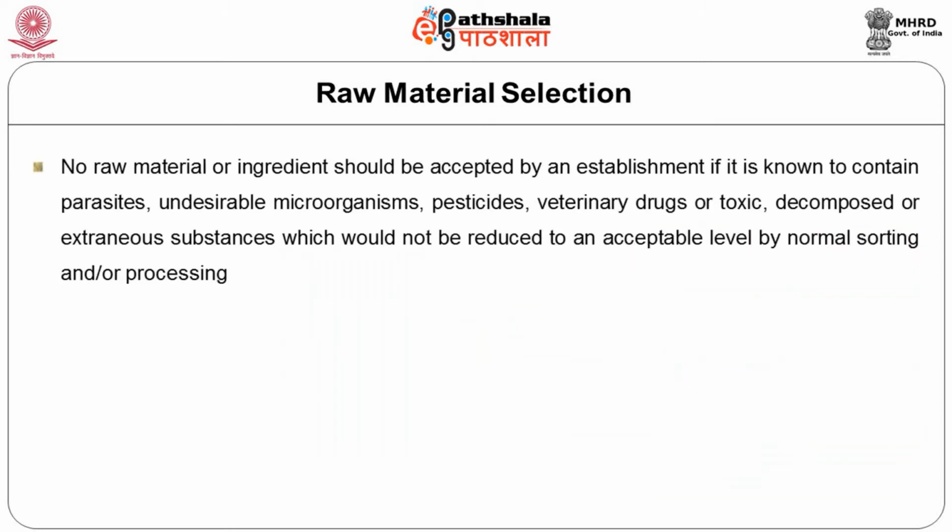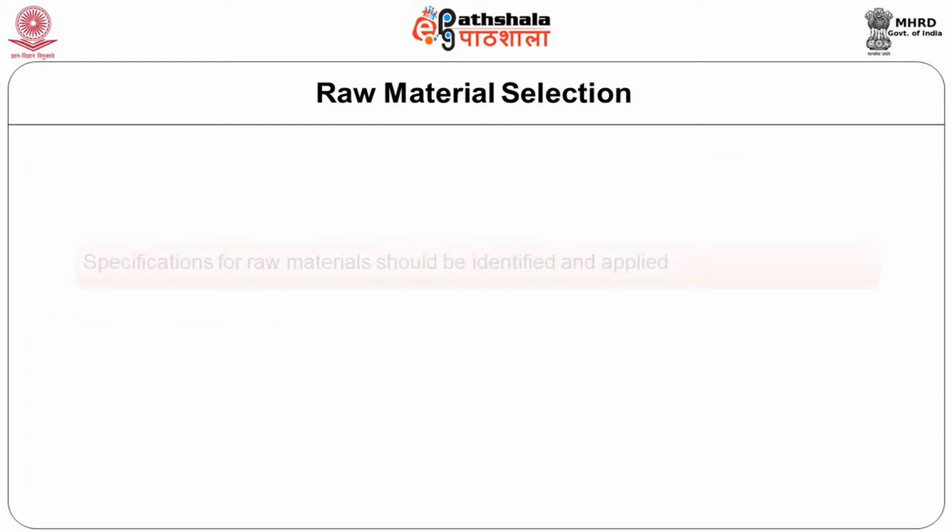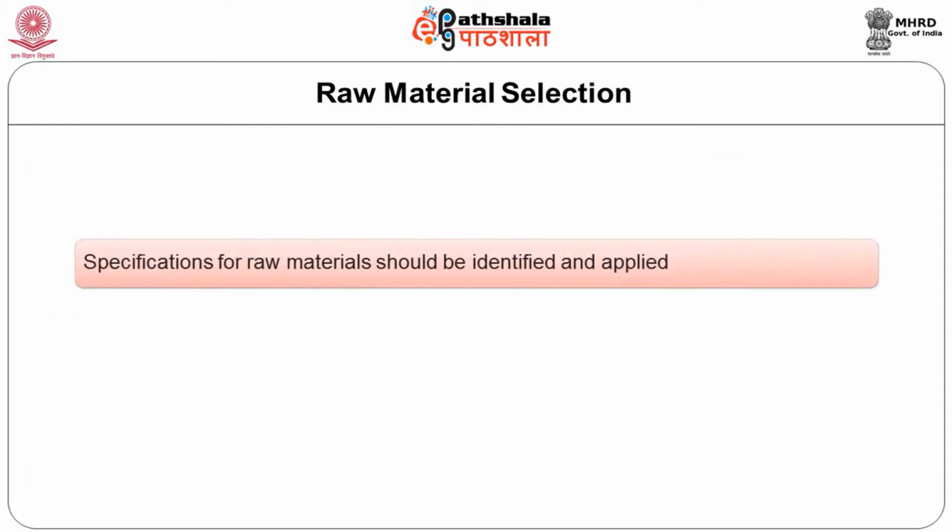No raw material or the ingredient should be accepted by an establishment if it is known to contain the parasites, undesirable microorganisms or suspected pesticides presence, veterinary drugs or other toxic compounds, decomposed or extraneous substances which would not be reduced to an acceptable level as a result of normal sorting or processing. For example, physical hazards can be eliminated by proper sorting, and wherever appropriate, specifications for raw materials should be identified and they should be also implemented or applied.